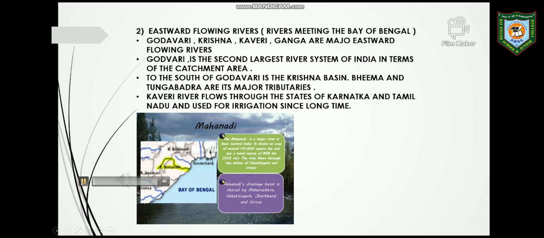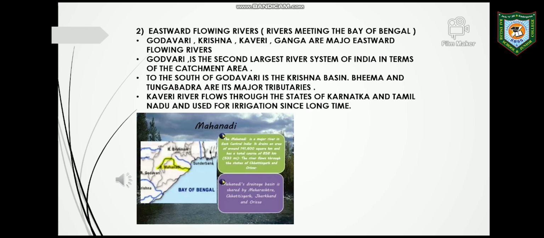Now, eastward flowing rivers, the rivers meeting the Bay of Bengal. The important rivers that drain most of the area of the peninsula and flow towards the Bay of Bengal are Godavari, Krishna, Mahanadi and Kaveri. Mahanadi basin occupies the northeastern part of the peninsula. Godavari, Krishna and Kaveri originate in the eastern slope of the Western Ghats.